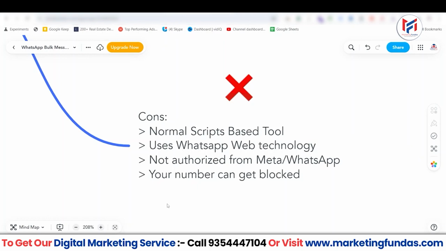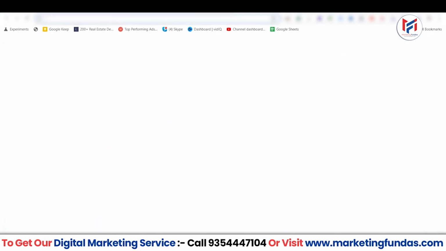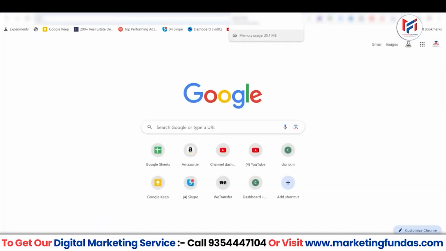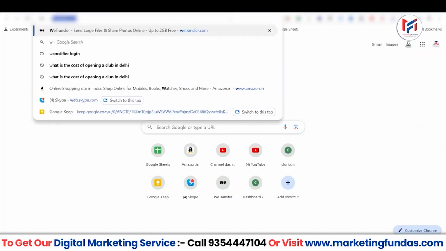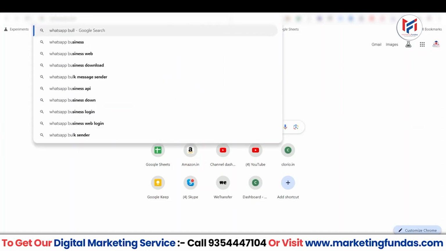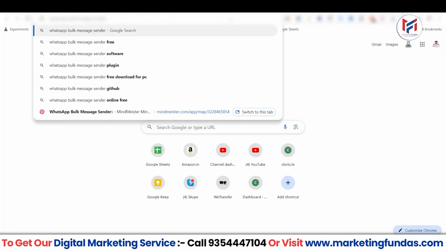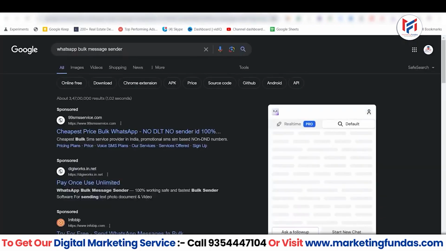Now if you don't know what these WhatsApp bulk message sender tools are, there's no specific name or brand that provides these tools, because as I told you, they are pretty easy to make and anyone can create or sell them, right? So what you can do is go on Google and just search WhatsApp bulk message sender, right? That's it. This is the keyword you need to enter, and just hit enter.